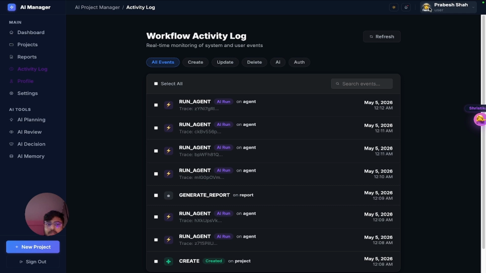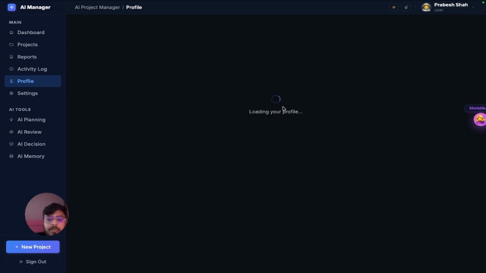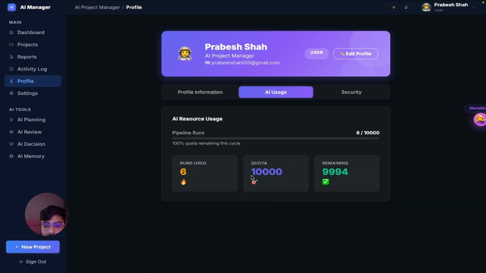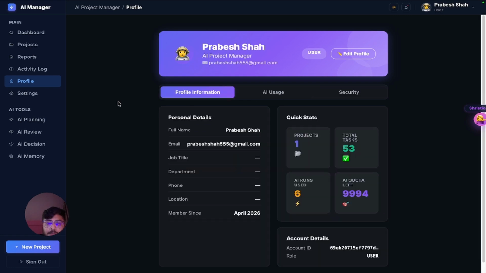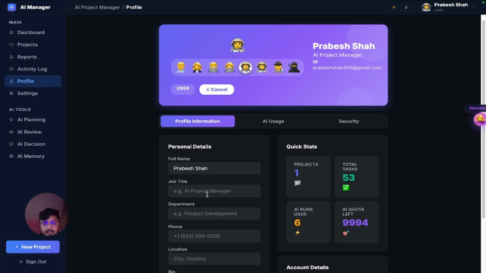Now let's go to the profile and see what we are capable of doing. This is the total quota, the remaining quota, 6 used, security levels, password string, JWT authentication. Now let's edit the profile. The title, researcher, department, Kennedy Health, or many others as per your wish.